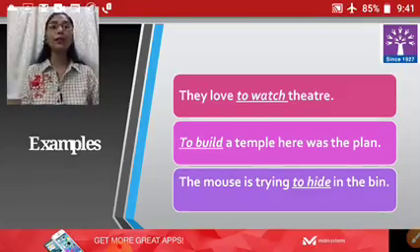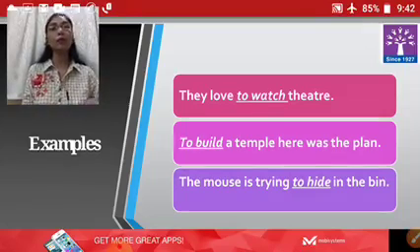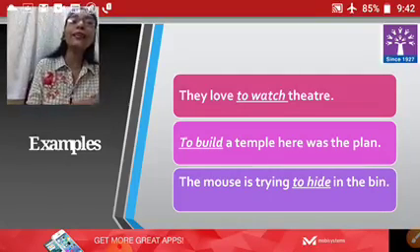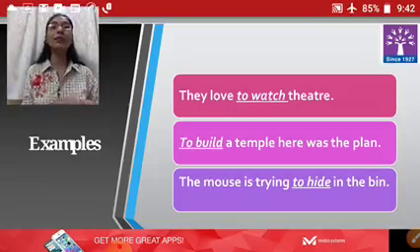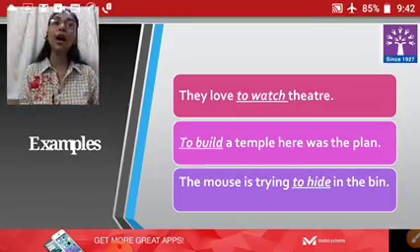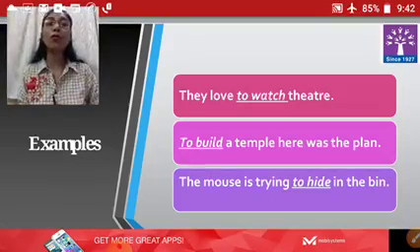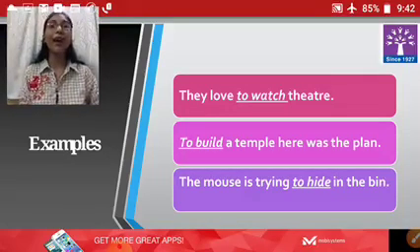To build a temple, here was the plan. The mouse is trying to hide in the bin. Here is trying is the main verb. Getting it, children? The mouse is trying to hide in the bin. We can change the tense also. The mouse was trying to hide in the bin.